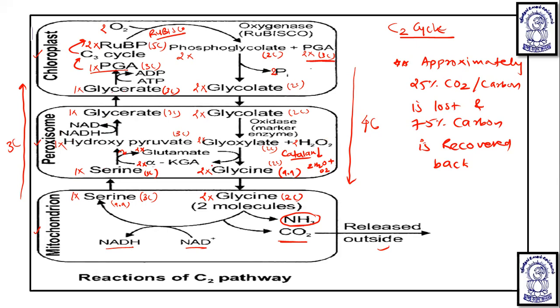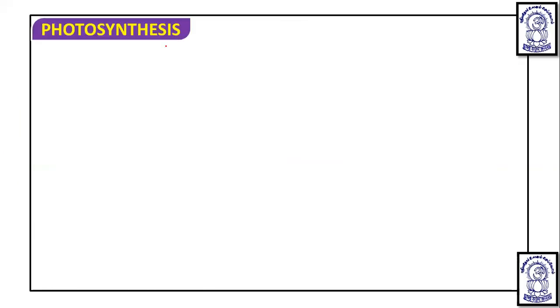Now one more thing you can see is that here O2 is used and CO2 is released. There is no synthesis of ATP, and because we are calling it respiration, there is still no synthesis of ATP, and in spite of no synthesis of ATP, one ATP is getting used. So we are calling it respiration, but there is no benefit from this. Because of this, it is considered that photorespiration is a wasteful process.